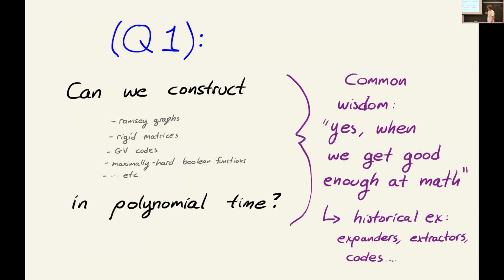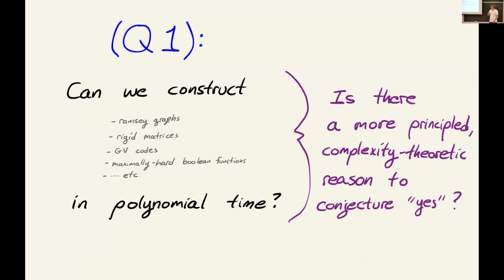And sort of common informal wisdom here is that in each specific case of this type of problem, once we just advance our understanding of the relevant pseudorandom property enough, probably we should be able to come up with an example. And there's many historical cases where this has happened with expander graphs, extractors, error correcting codes, etc. But what we're looking for in this work is kind of a structured complexity theoretic answer to this question. So under some well-believed complexity conjecture, should there be sort of a universal way to make non-constructive arguments explicit for these type of problems?